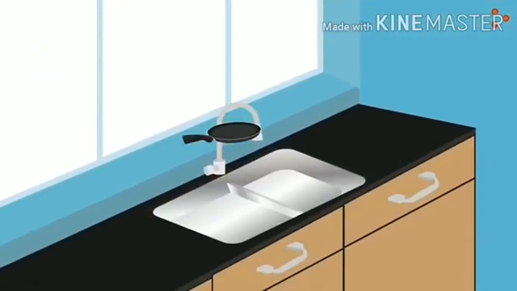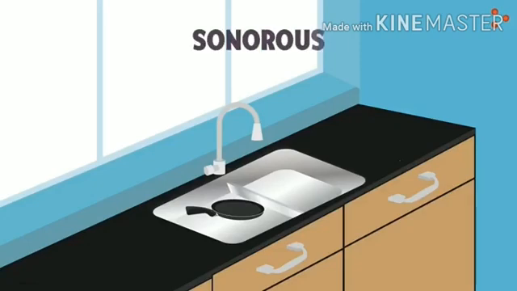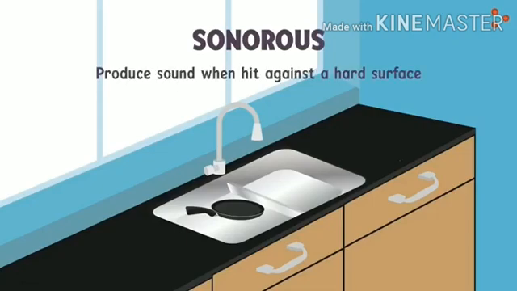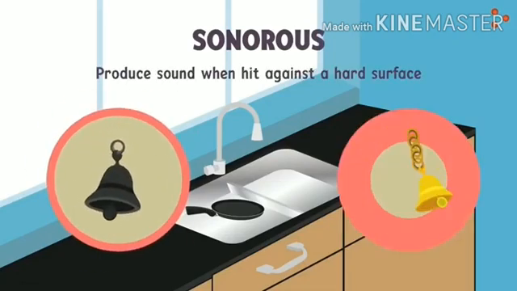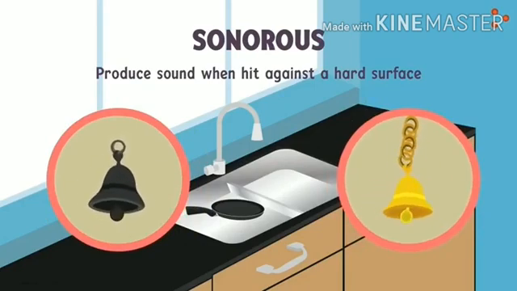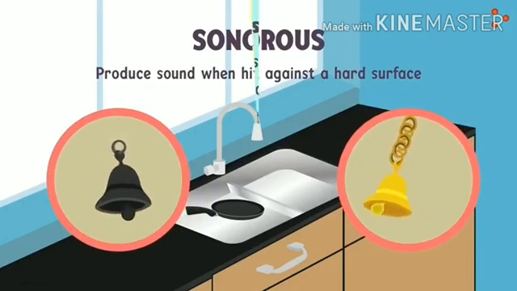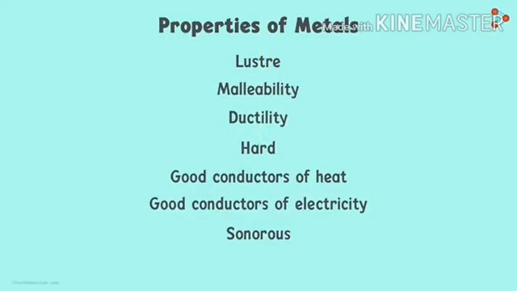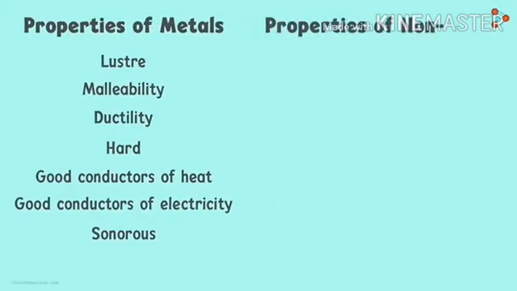Next, if we drop metallic vessels on the ground or some hard surface, it produces sound. So this type of property is called sonorous. Metals produce sound when hit against a hard surface. The bells of your school, or in the temple or church, produce sounds. So these are the physical properties of metals.